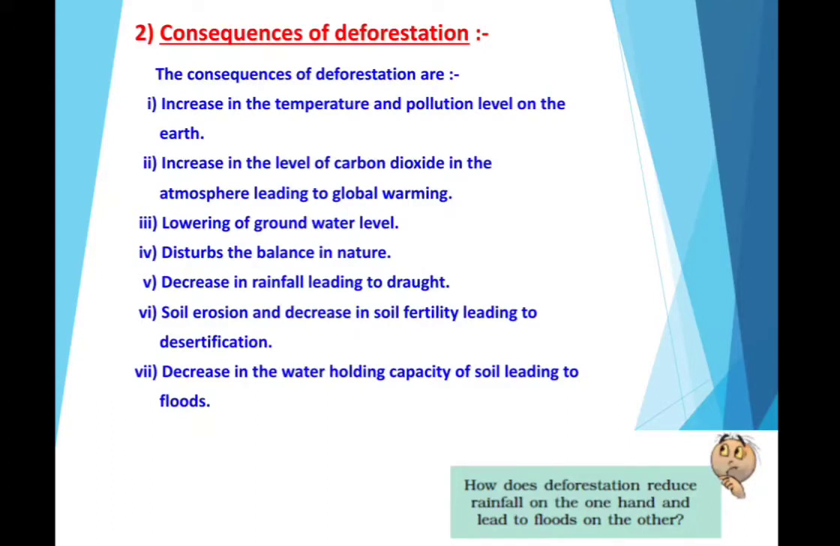Deforestation decreases rainfall leading to drought condition, because if there are no trees, there will be no transpiration, water vapor will be less and cloud formation will reduce. That leads to drought, soil erosion and decrease in soil fertility leading to desertification. Decrease in the water holding capacity of soil leads to floods, because if there are no trees, the roots are not there to bind the soil, so the water holding capacity of the soil will reduce and floods will occur.